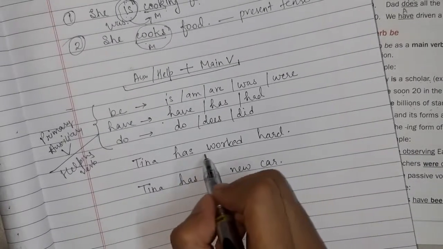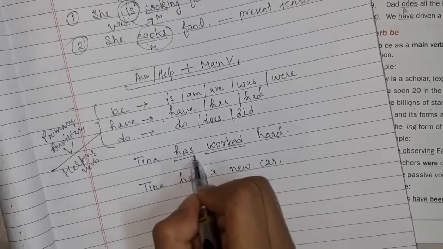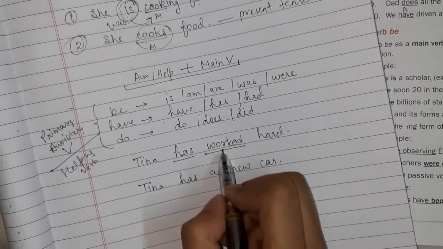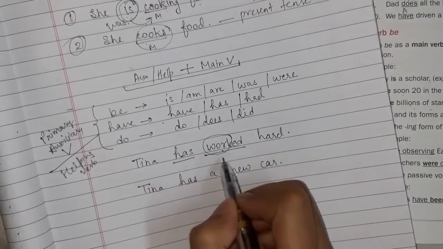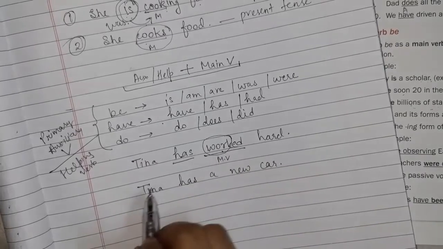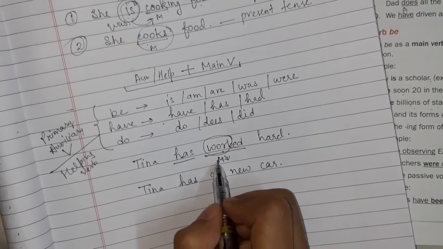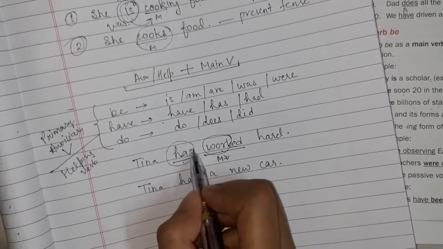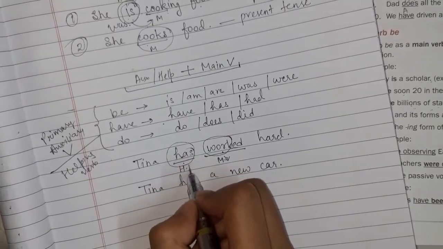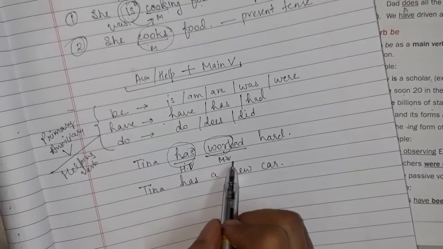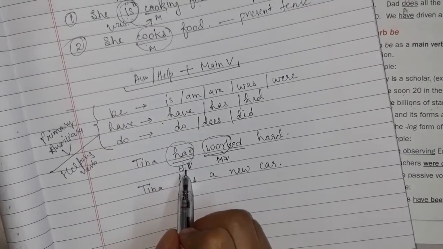Now see this one. Two verbs are there. One is the main verb, worked. It is an action verb, the main verb. And if a main verb is there, then it means this is working as a helping verb.